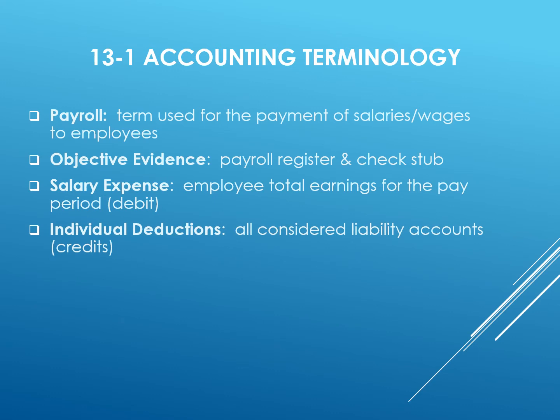Individual deductions in payroll include federal employee income tax, FICA, and our other voluntary deductions. All of these individual deductions are considered liability accounts because eventually the employer is obligated to pay these individual deductions for the employee to the federal government.